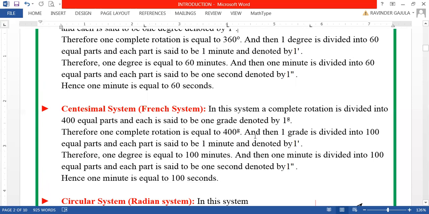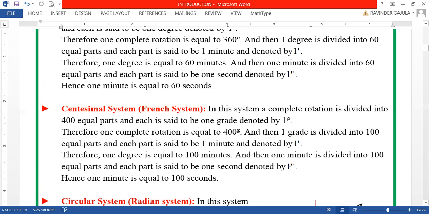And friends, again this 1 minute in the centesimal system is divided into 100 equal parts, and each part is said to be 1 second, as in the sexagesimal system. But here the quantity differs from the second in the sexagesimal system. Why?